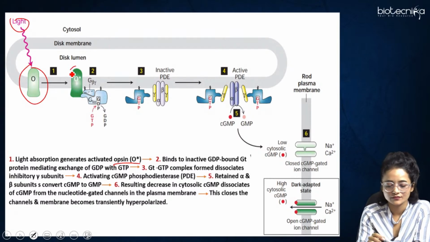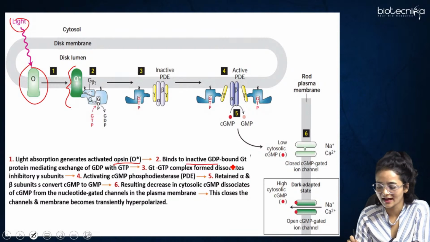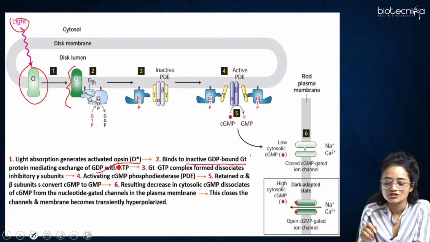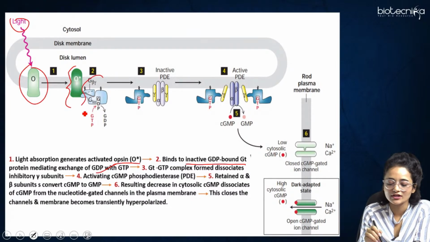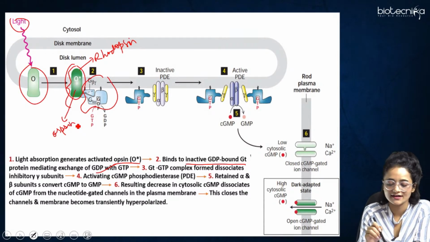When this opsin protein gets activated, it binds to the inactive GDP-bound GT protein, mediating the exchange of GDP with GTP. The trimeric protein with which this receptor is attached, this is the rhodopsin, which consists of the opsin protein. In the presence of light it gets activated.